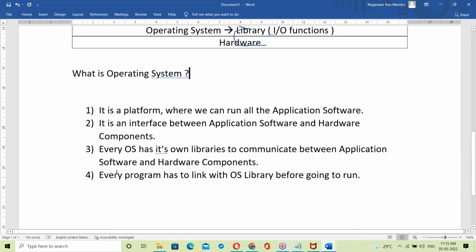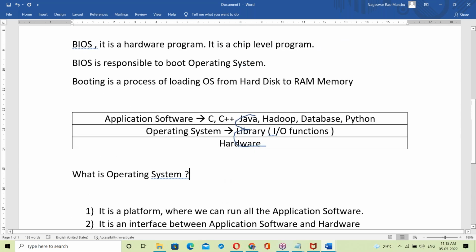Every program has to link with the OS library before going to run. After linking with the OS library, program execution starts. That's all about the OS. This introduction is enough. So this is about the OS.